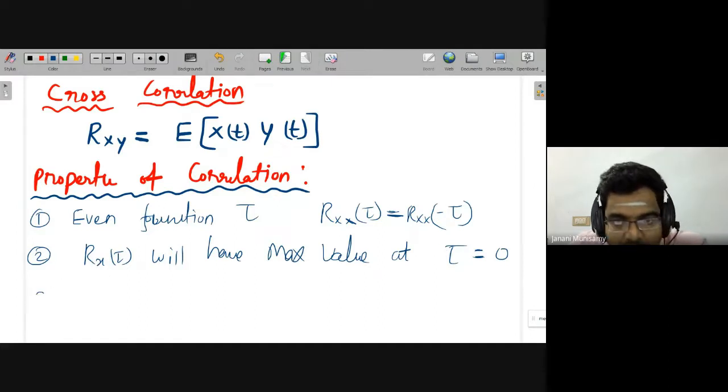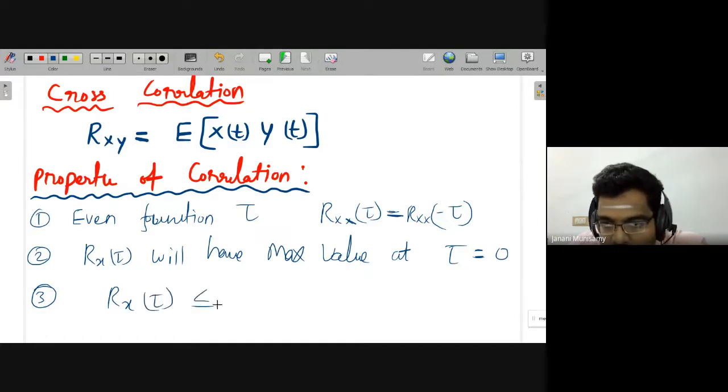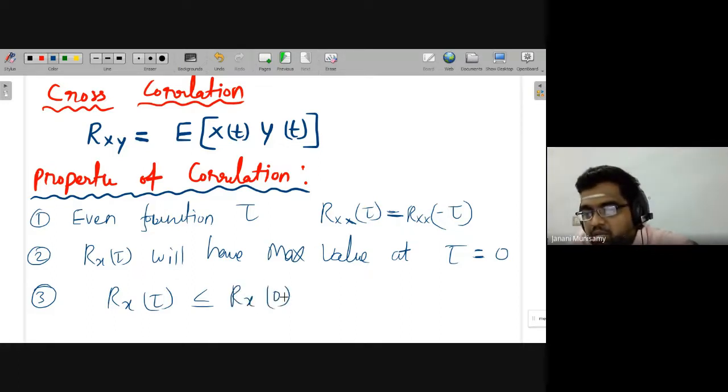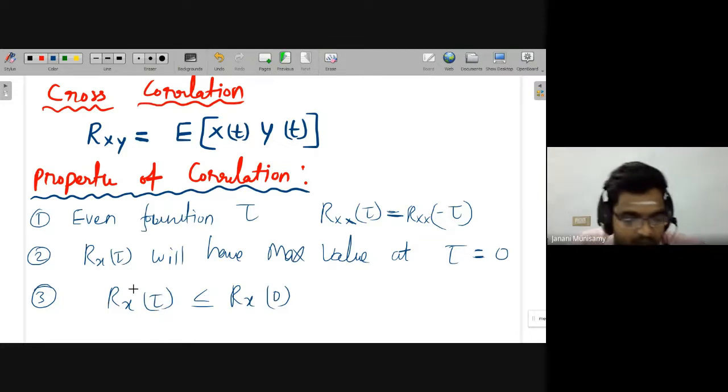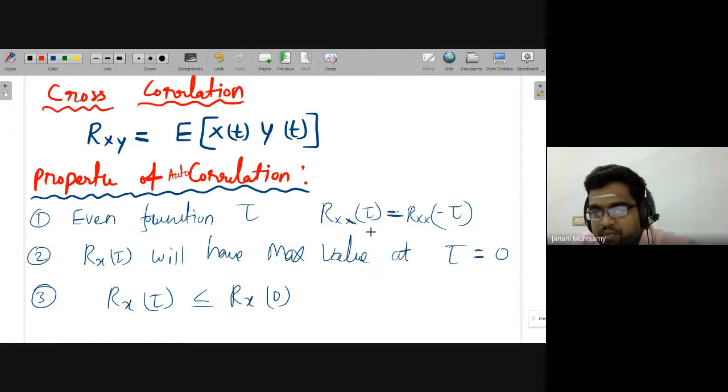For any value other than tau equal to 0, Rx of tau should be less than or equal to Rx of 0. Rx of 0 is the maximum value. So for other values of tau, the value may be equal or less. These are some properties of autocorrelation: even function of time, maximum value at tau equal to 0, and Rx of tau less than or equal to Rx of 0.